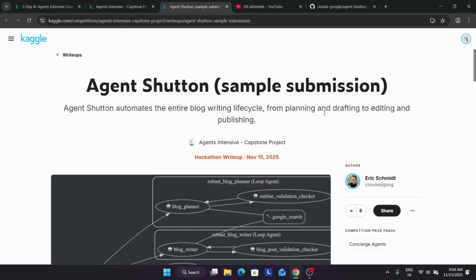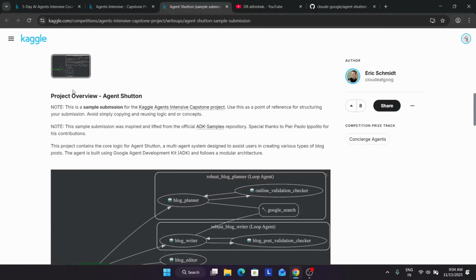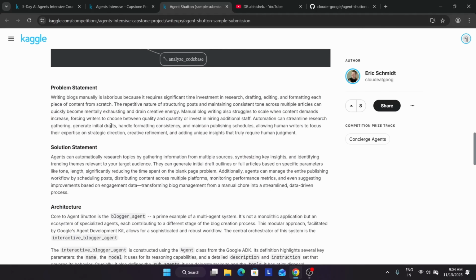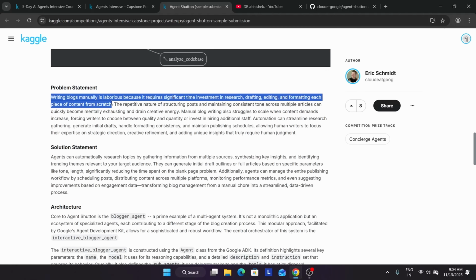Here you can see this is our write-up, and here is the project overview. Here you can see how we have built it. We have added how the blogger agent works and creates a writer. The problem is clearly mentioned: writing blogs is a very laborious task and requires significant time and research.